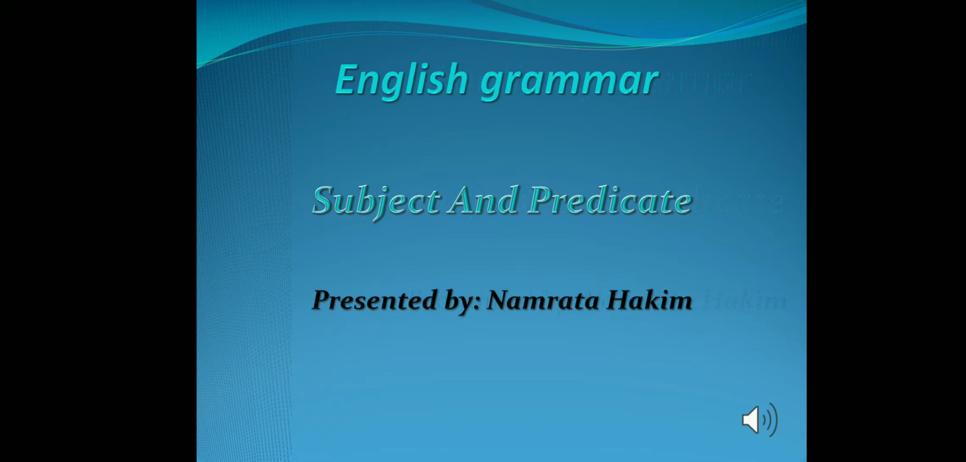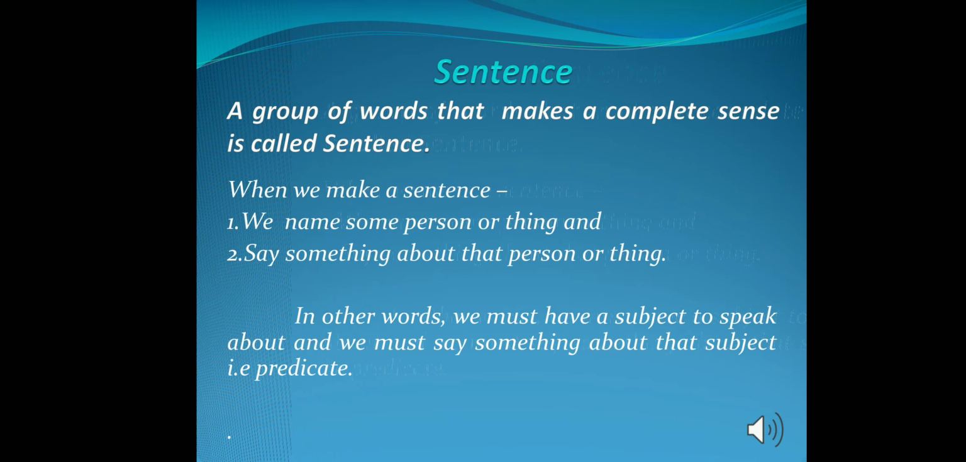I welcome you all to learn and understand about subject and predicate. So, before we start, we'll have a glance at what a sentence is. A sentence is a group of words that makes complete sense. When we make a sentence, what do we do? We name some person or thing and then we say something about the person or thing. In other words, we must have a subject to speak about and we must say something about that subject, that is, the predicate.